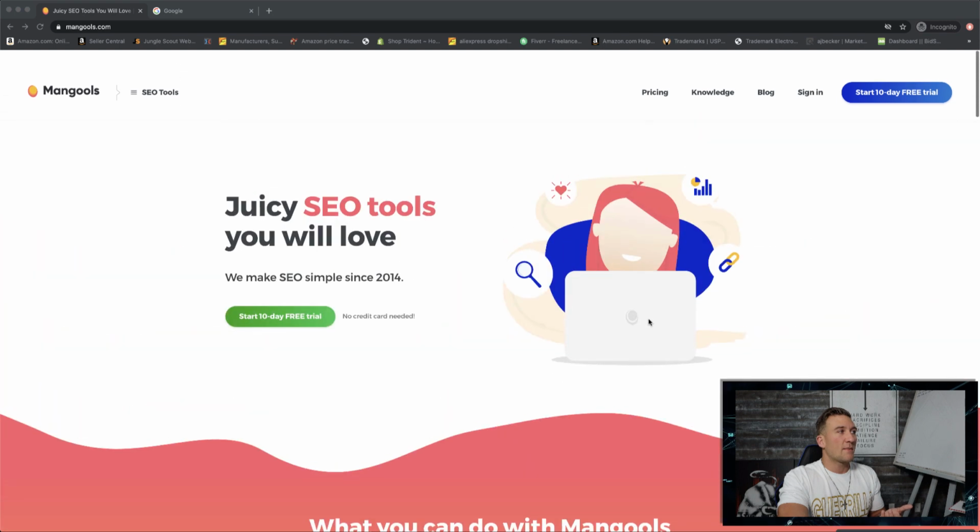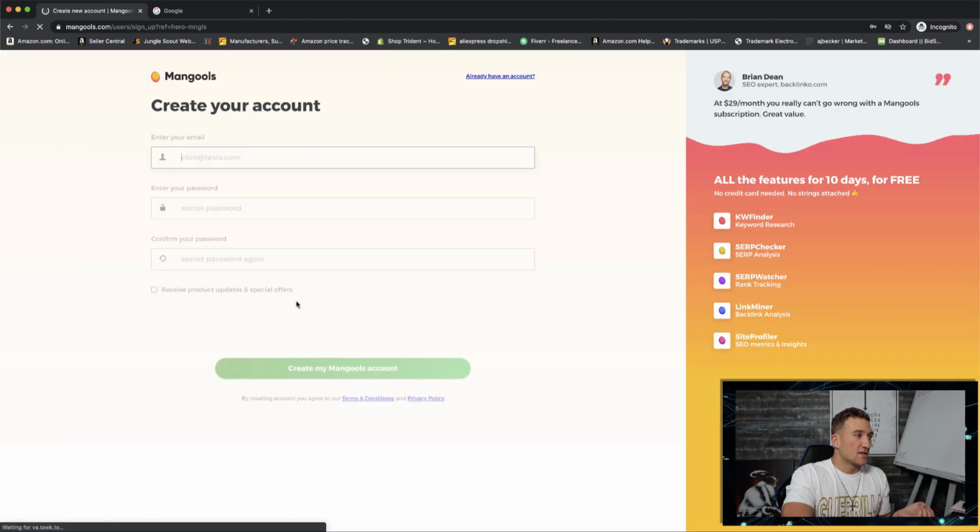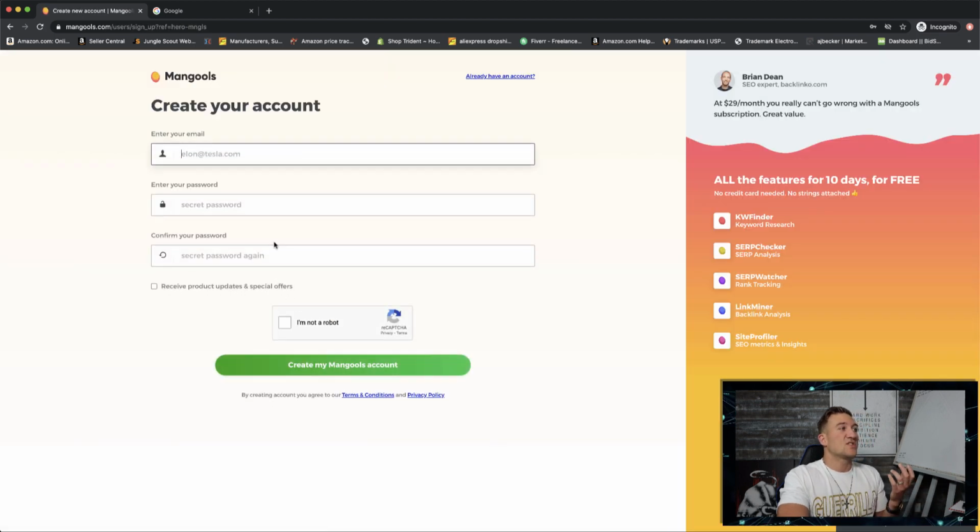And what's even better about this tool is that it's literally free. You get a 10-day free trial with no credit card needed. All you have to do is input your name and an email address, and that's it. I don't even think you have to put your name in. So let's take a quick look at this real quick. To sign up for a 10-day free trial, you just need an email address and a password.